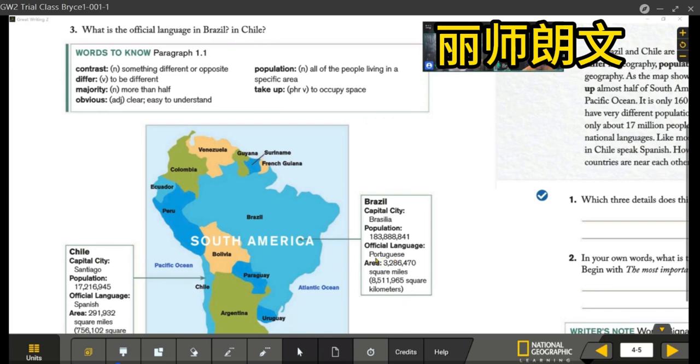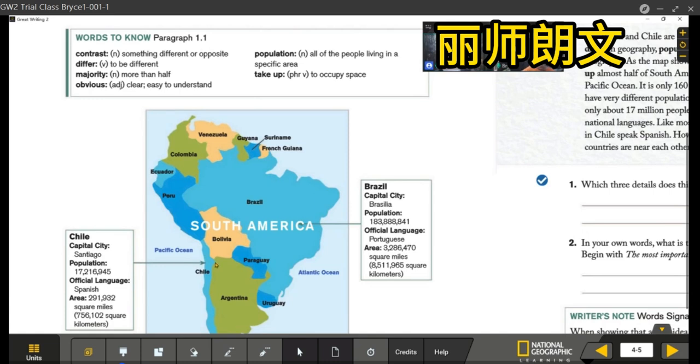Portuguese. Read after me. Portuguese. Portuguese. Portuguese. What is the official language in Chile? The official language in Chile is Spanish. Spanish. Okay, that's about Brazil and Chile.